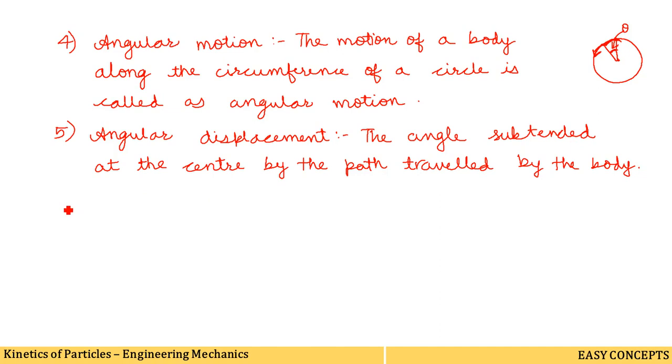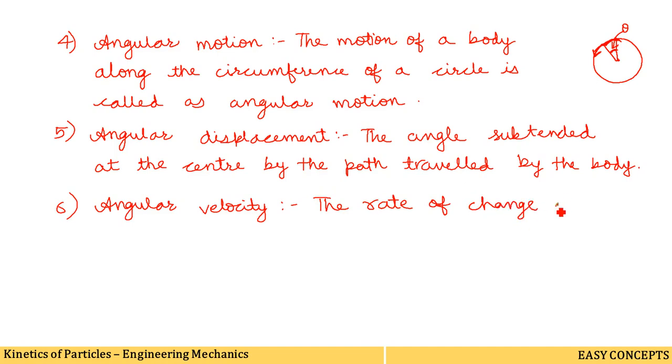Okay. Next term is angular velocity. The rate of change of angular displacement with respect to time is called angular velocity. So, let us write the definition. The rate of change of angular displacement with respect to time is called angular velocity. Okay, and angular velocity is denoted by omega.